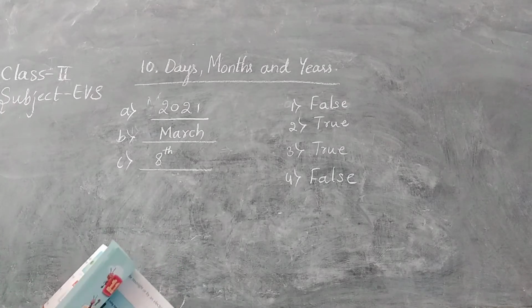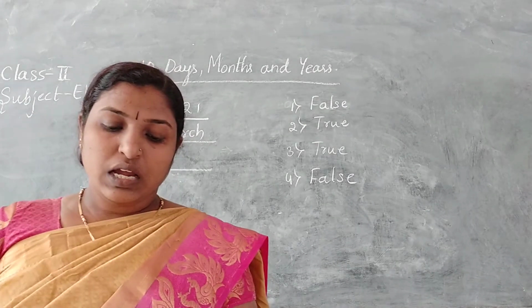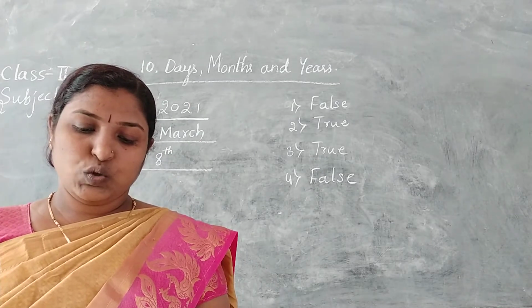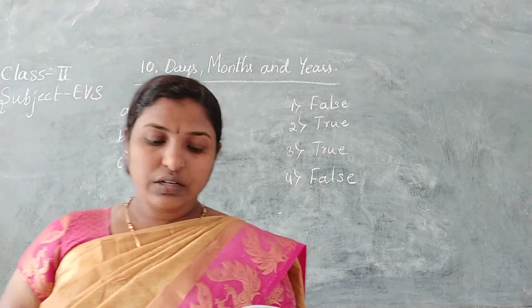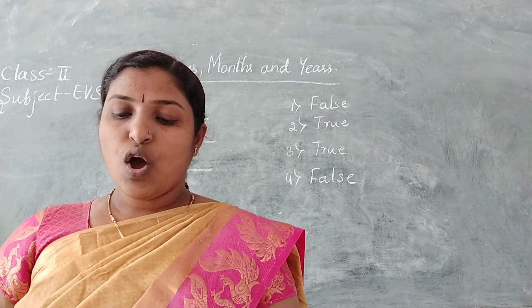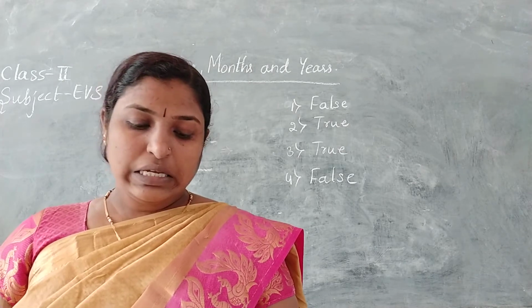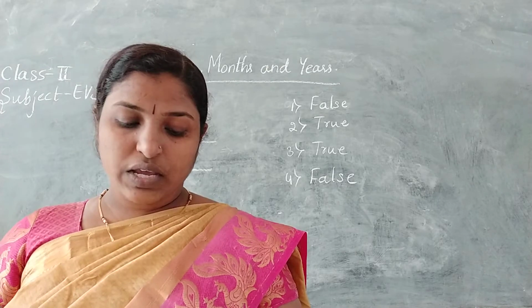So the fourth one is false. Next, terms. Day: time taken by the earth to spin around once on its axis. Year: time taken by the earth to move around the sun on a fixed path. Leap year: a year with 366 days.